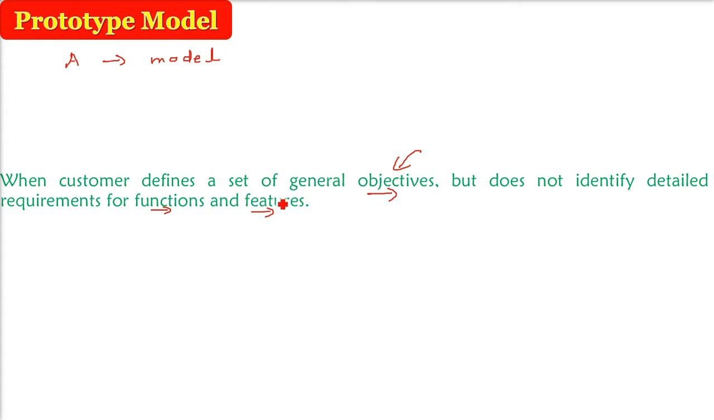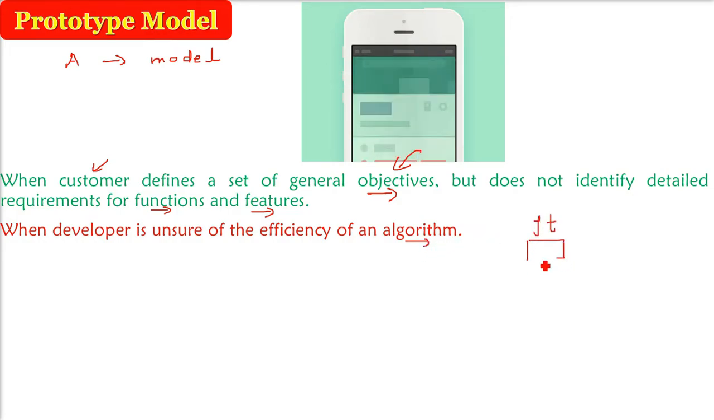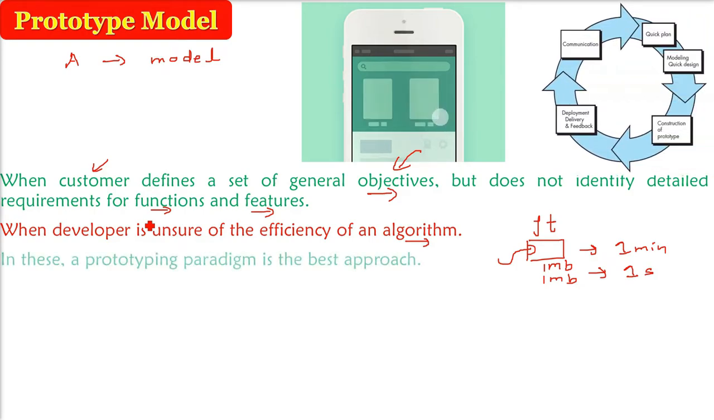He doesn't know the detailed requirement. So he cannot tell you as a software engineer what functions and features they want. This is pertaining to the customer. But the developer also has certain issues, that the algorithm he has used might not be efficient. For example, file transfer. Say a 1 MB file he is transferring in 1 minute. It is highly likely that for this 1 MB there are algorithms that can take, say, a second or a millisecond. So the developer is very unsure about the algorithm he'll be using, whether it is efficient or not.